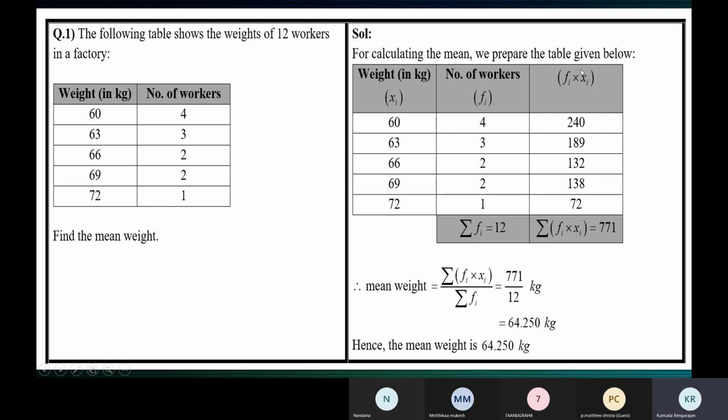In the solution, we prepare a third column called the fi xi column, fi into xi. What do we do there? We multiply 60 into 4, 240. 63 into 3, 189. Now continue. How did we get 132?